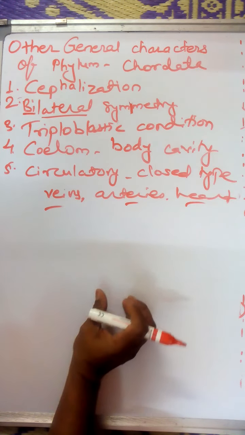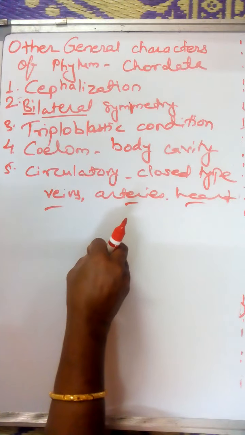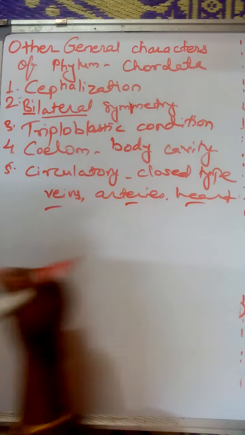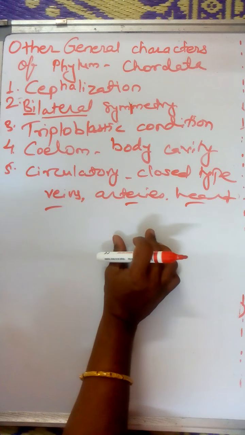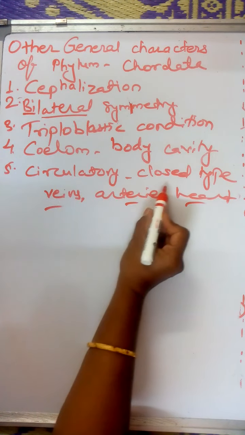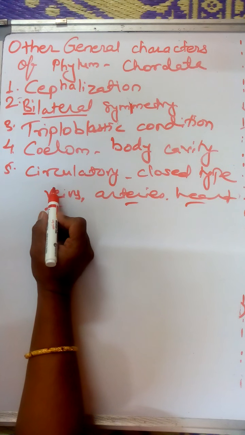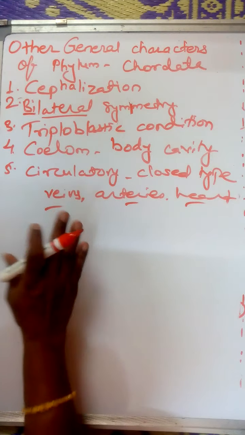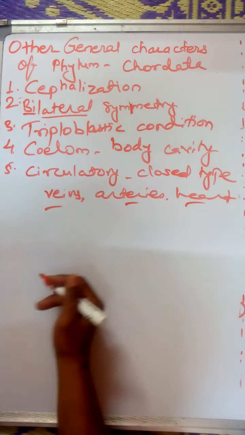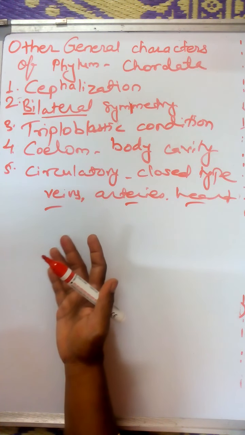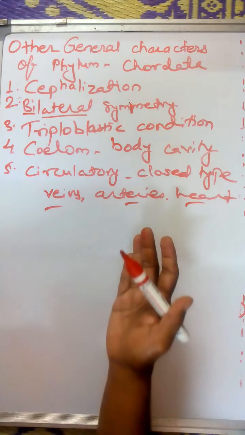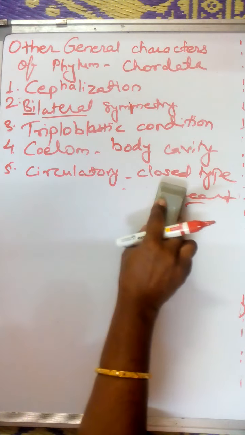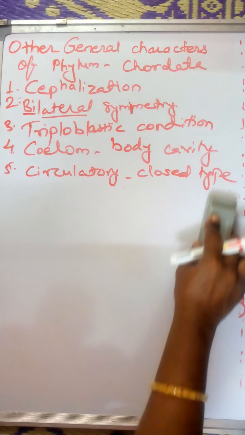It flows totally within particular vessels, and since the vessels are compartments, we call it a closed type of circulatory system. Blood is circulated by the arteries, veins and capillaries in chordates. So this is the next general character of chordates.